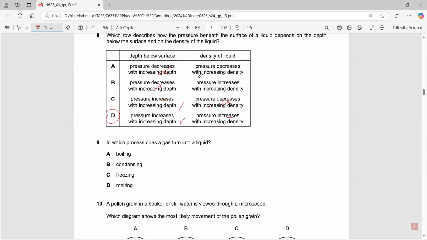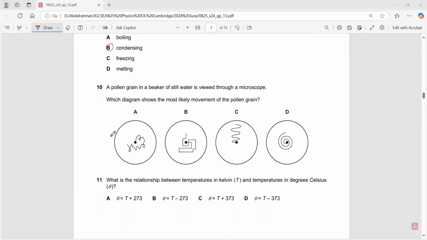Which process turns a gas into a liquid? Gas turning into liquid, yes, it is condensation. What about the pollen grain? This moves in a Brownian motion. So it is A.